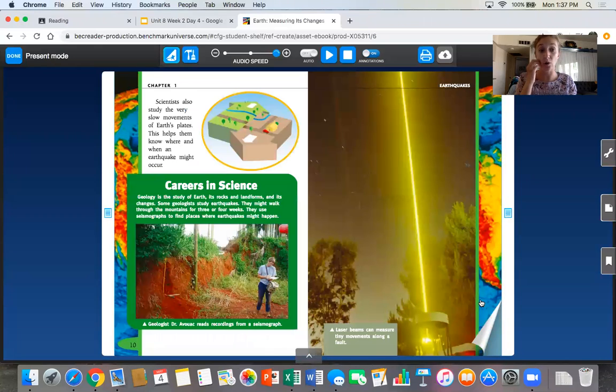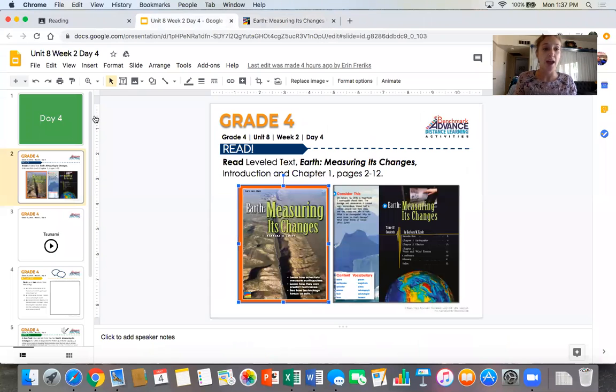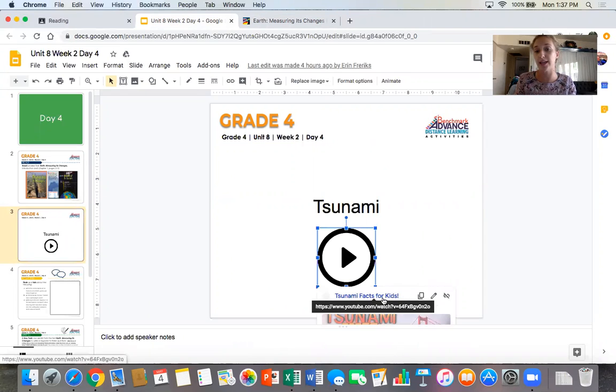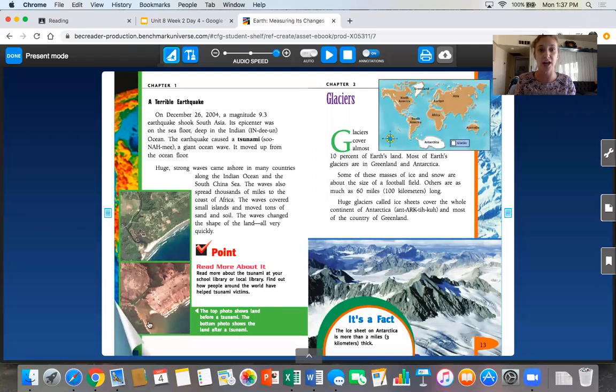Oh no, I have 2 more pages, and then this should start to conclude my chapter here. I don't need to move on to glaciers. We're going to do glaciers on Friday. So then I need to go back and re-look at this slide, which is just a video. If I click here, it shows me a little link I can click on, and this is a video about tsunamis because there's a short little section in here about tsunamis.